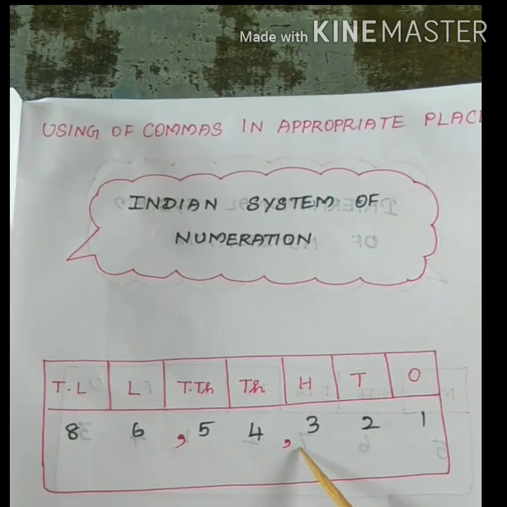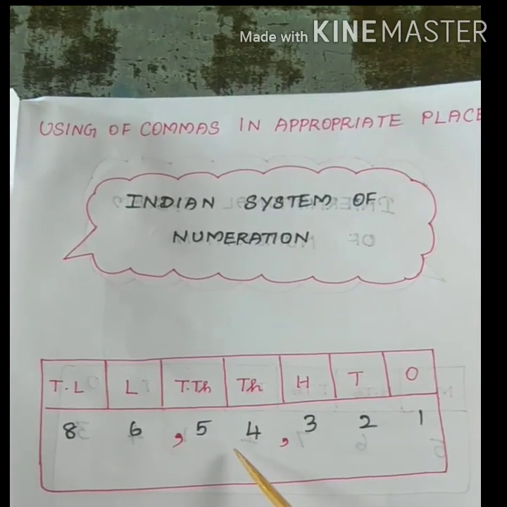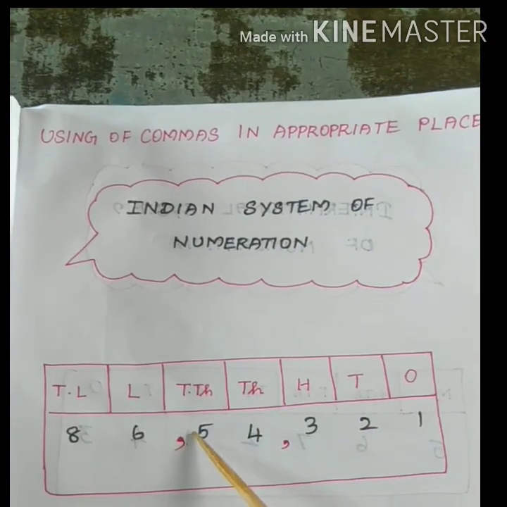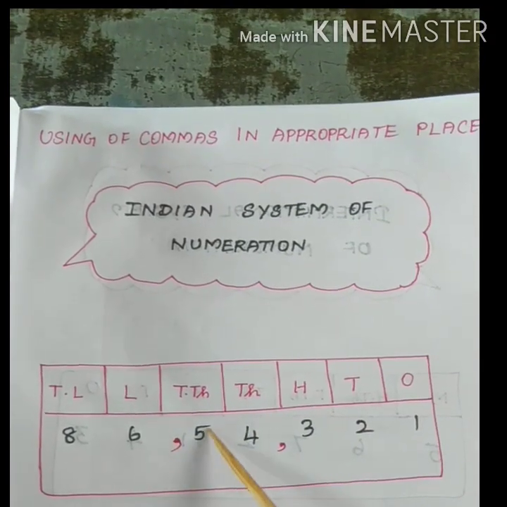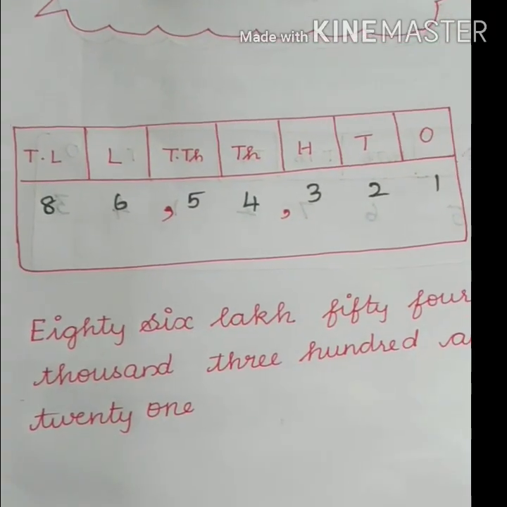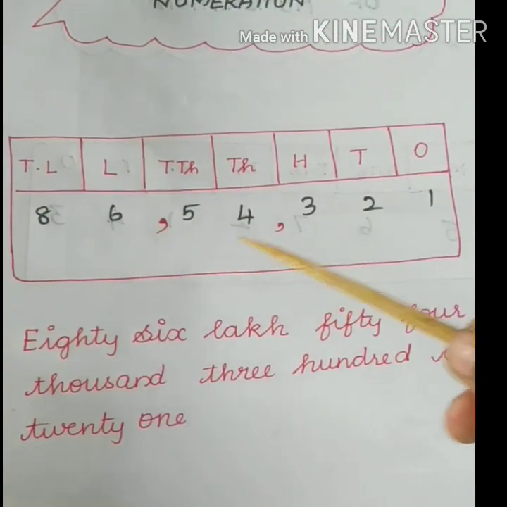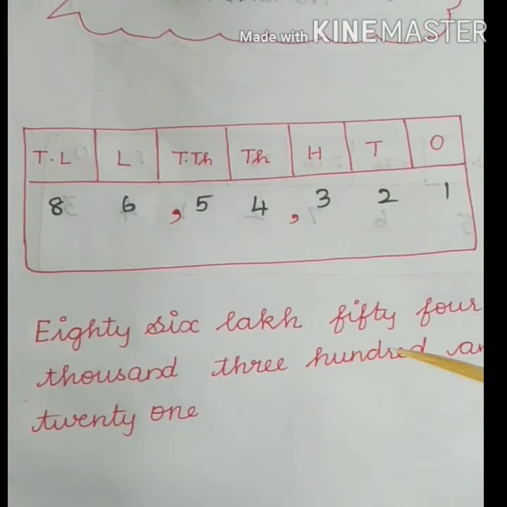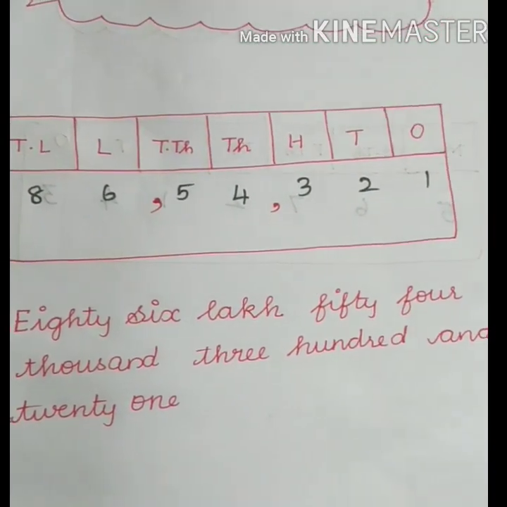And the second comma comes before the ten thousands place. Ones, tens, hundreds, thousands, ten thousands. Here you have to mark the second comma. Thus we can read the number 8654321 easily as 86,54,321.